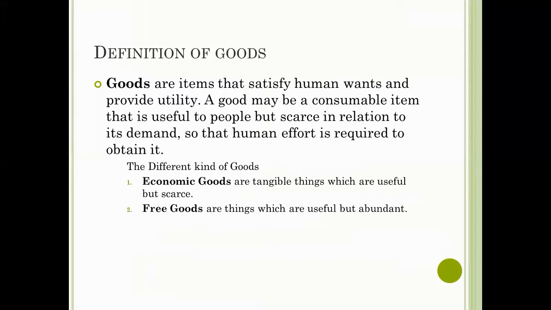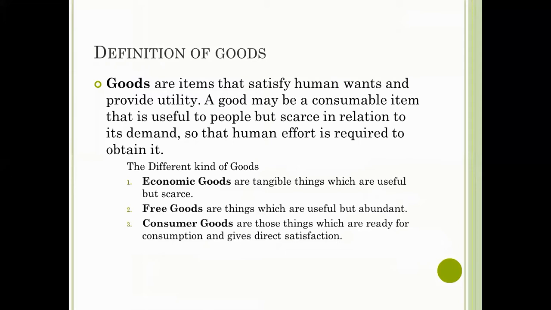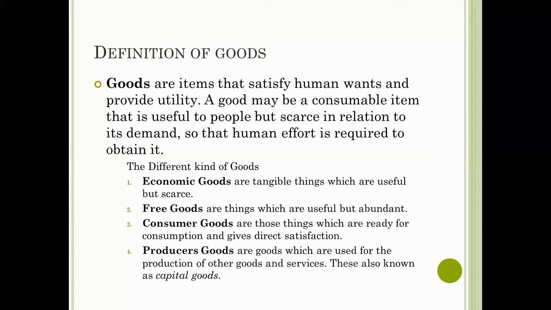Consumer goods are those things which are ready for consumption and give direct satisfaction. Examples of these are houses, books, computers. And producer goods are goods which are used for the production of other goods and services. These are also known as capital goods. Examples are wood for furniture, oil for gasoline and diesel, sugar cane for sugar. So these are the different kinds of goods. Again, we have economic, free, consumer, and producer.